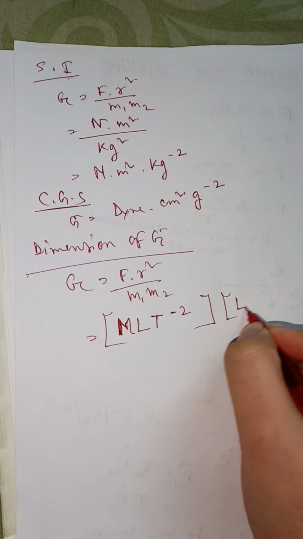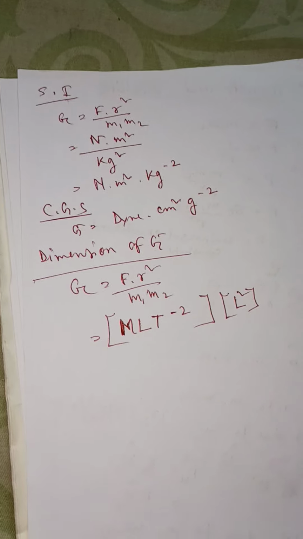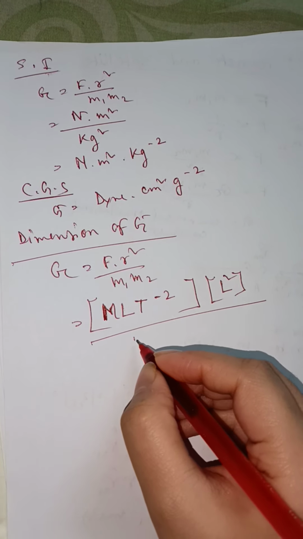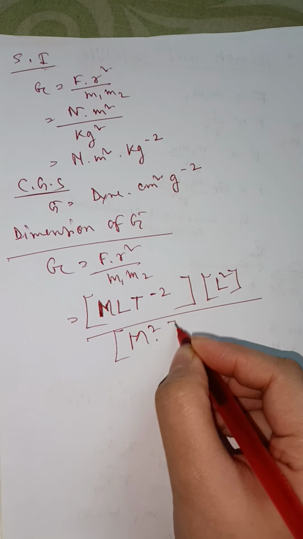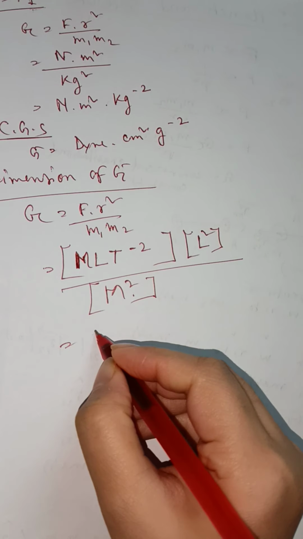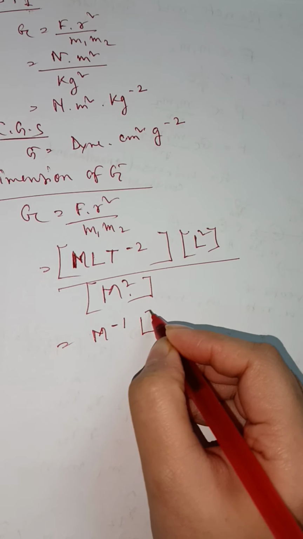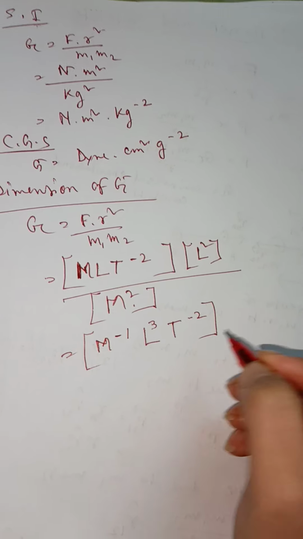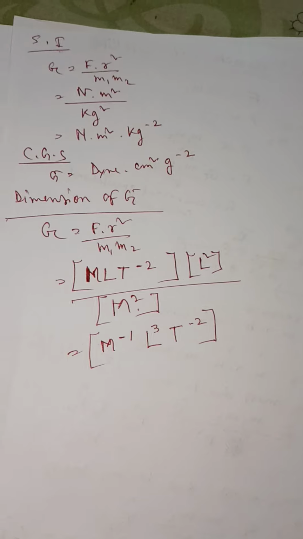R means L square, because length square, by masses, right? That means M square. That means finally M to the power minus 1, L to the power 3 and T to the power minus 2. So this is the dimension of G.